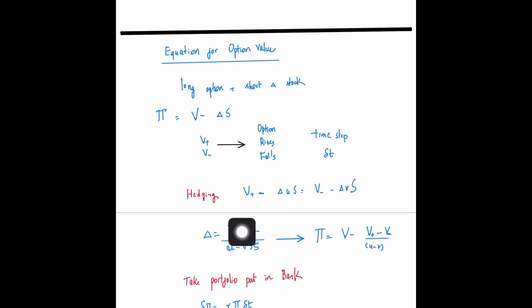Then the delta that you have evaluated using these two values, v plus and v minus, if that is the same delta that was evaluated at the beginning of the time step, what we'll have is that the actual value of the portfolio is just v minus (v plus minus v minus) divided by (v plus minus v minus).